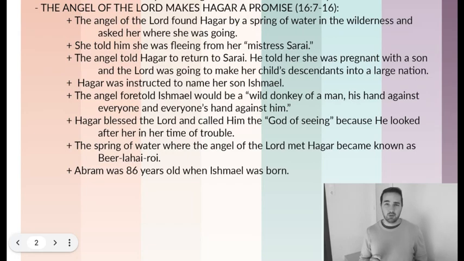Hagar was instructed to name her son Ishmael, and the angel foretold that Ishmael would be, quote, a wild donkey of a man, his hand against everyone, and everyone's hand against him. And so with that promise, Hagar blessed the Lord and called him, quote, the God of seeing, because he looked after her during her time of trouble in the wilderness. And the spring of water where the angel of the Lord spoke to Hagar became known as Beer Lahai Roi. And Abram was 86 years old when Ishmael was born. And so that is Genesis chapter 16.